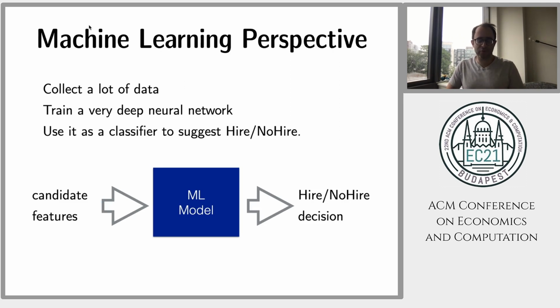From modern perspectives, you can use machine learning to solve this problem. Let's say you collect a lot of data about this problem and train a very deep neural network. Then you have a classifier where for every secretary, you can input the features of the secretary and get a suggestion, hire or no hire. And then you just follow the suggestion of the machine learning model.